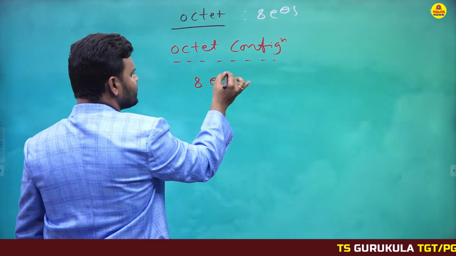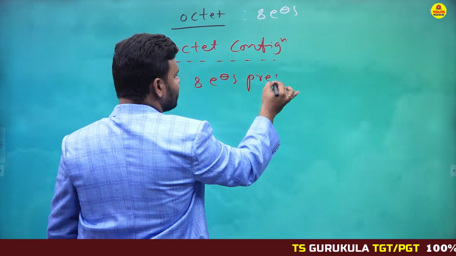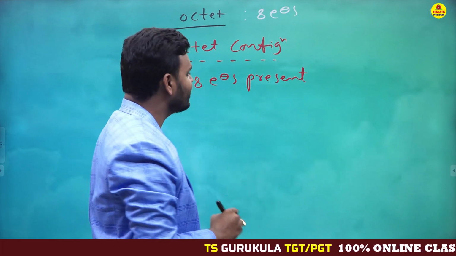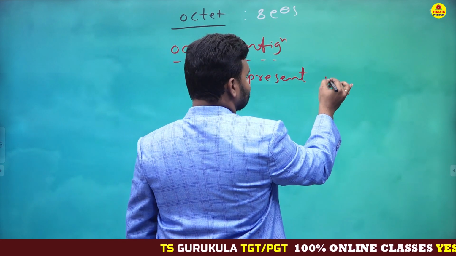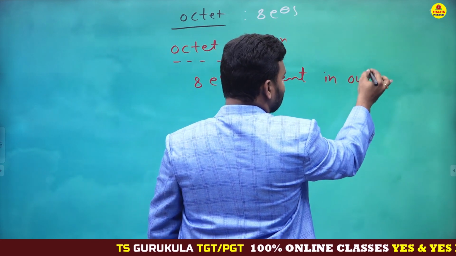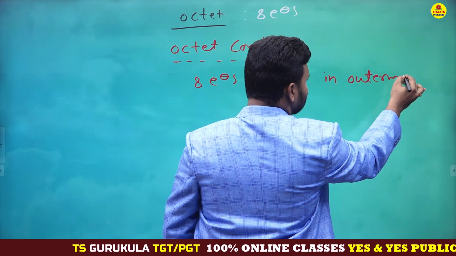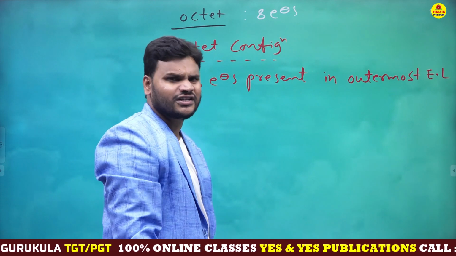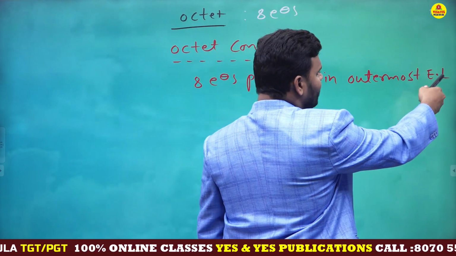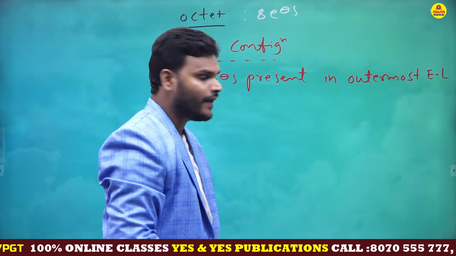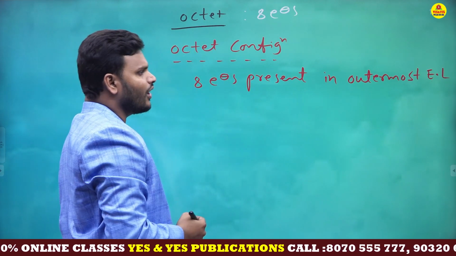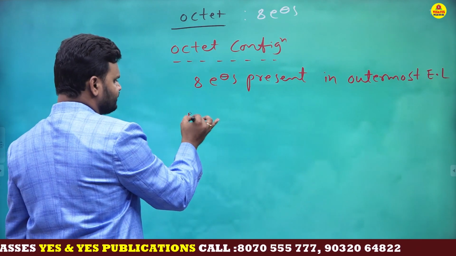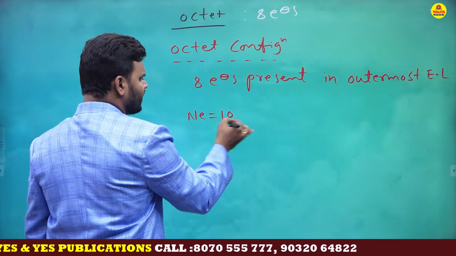Eight electrons present in the outermost energy level. Don't get confused, EL is nothing but energy level. For example, if I take neon, atomic number 10.